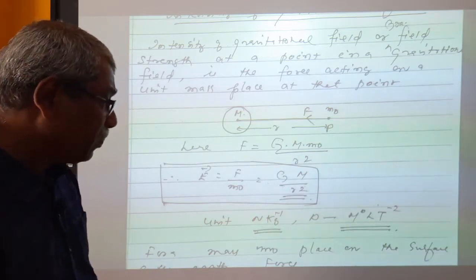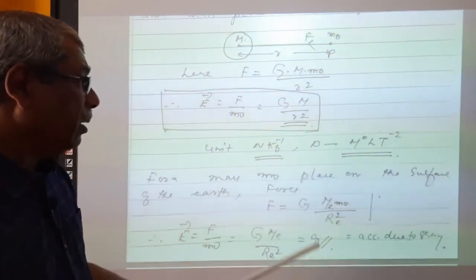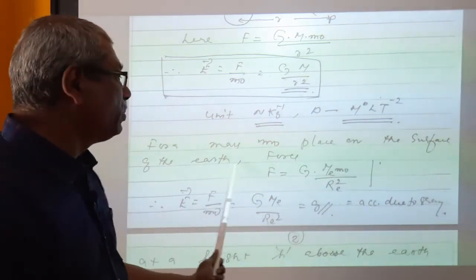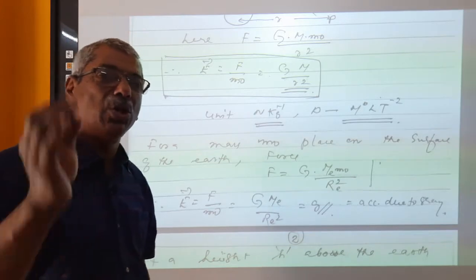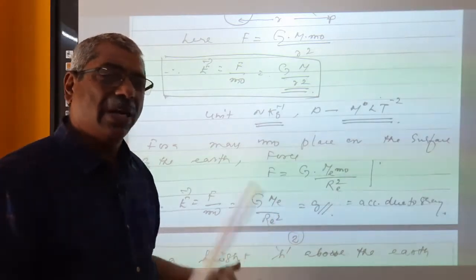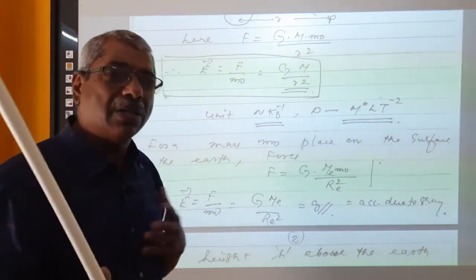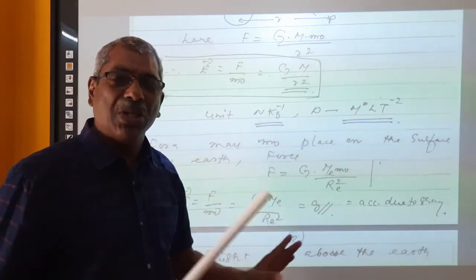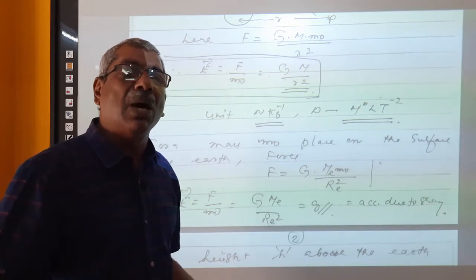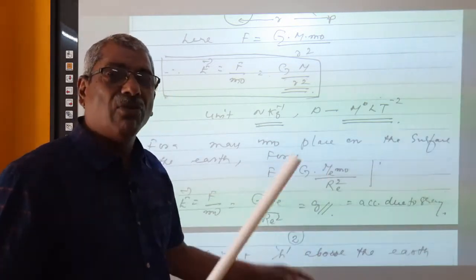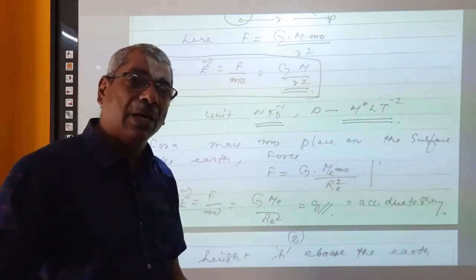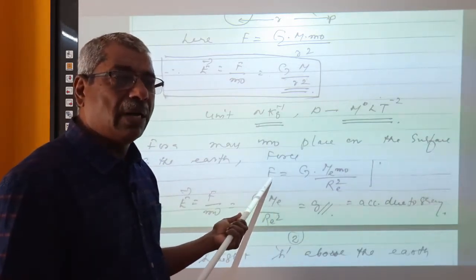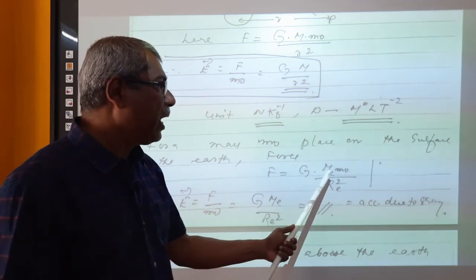For a mass m0 placed on the surface of the earth. Suppose that a mass m0 is placed on the surface of the earth. Right? Any mass, suppose I am standing here, my mass is m0, and I am standing on the surface of the earth, and the earth's mass is ME. Therefore, what is the force acting on my body by the earth? That is the gravitational force of attraction acting on my body by the earth, given by F is equal to G, capital ME.